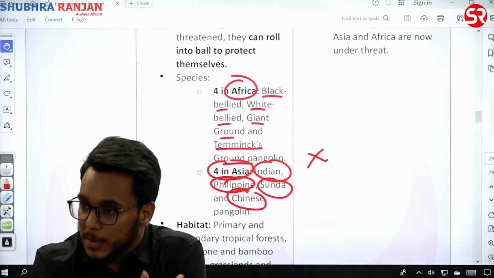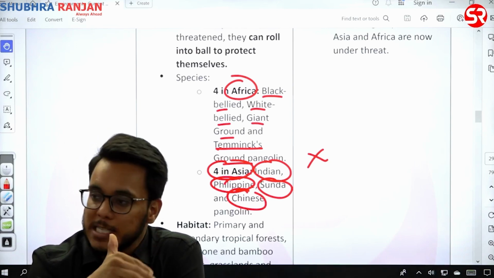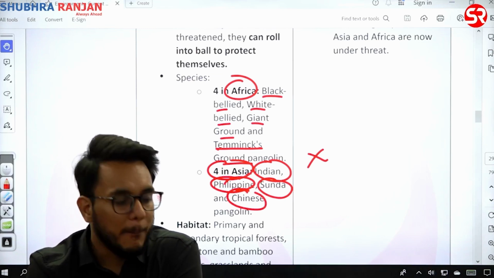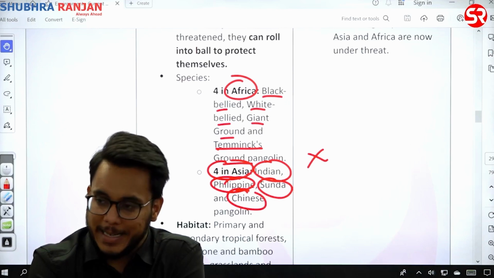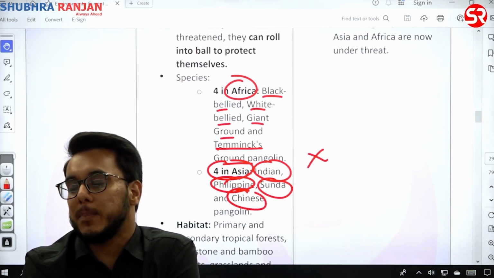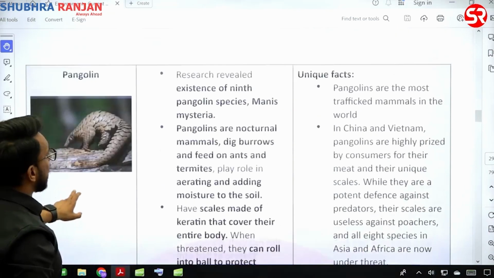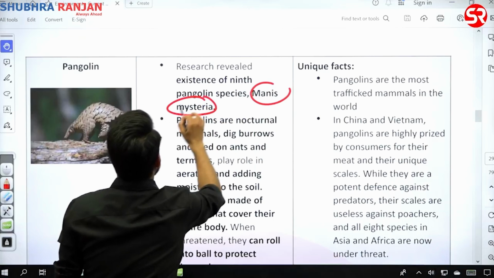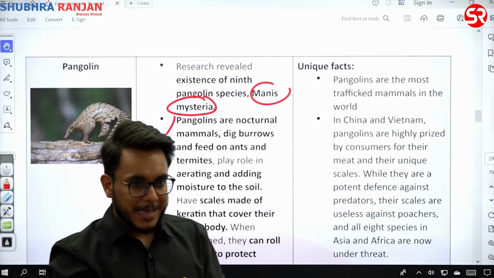So researchers, they are predicting that apart from these 8 species of pangolin, there is one more species of pangolin. ठीक है, up till now more conclusive research and more conclusive study has not come. It is being named as Manis mysteria. Okay, मतलब a mystery, अभी तक clear नहीं है, but they have found by seeing those